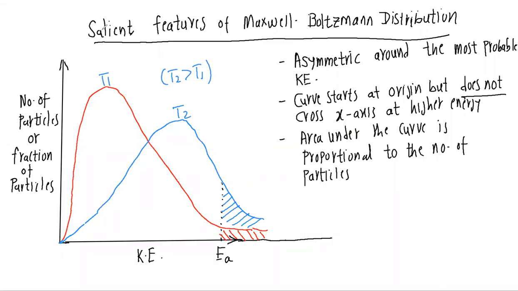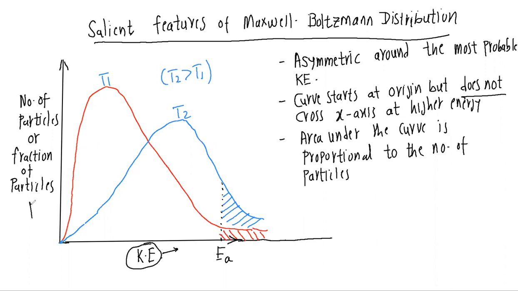We are looking at salient features of the Maxwell-Boltzmann distribution. So what are the salient features? First of all, you are aware that on the x-axis we plot the kinetic energy of the given gas sample.